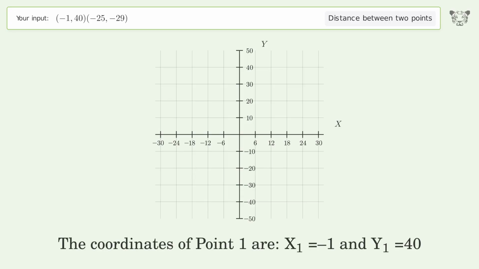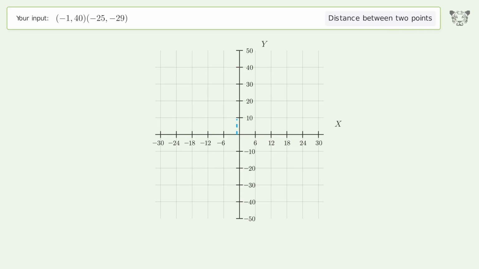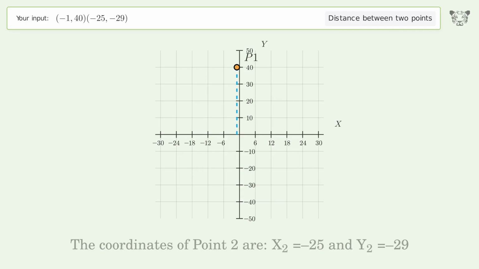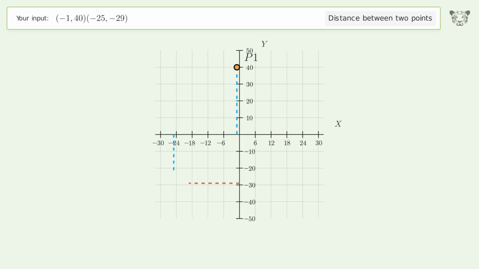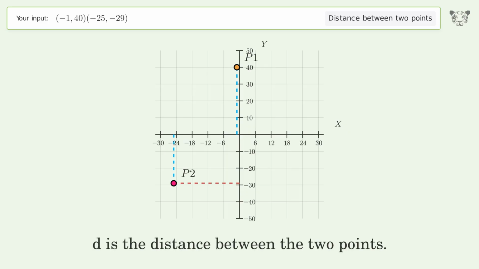The coordinates of point 1 are x1 equals -1 and y1 equals 40. The coordinates of point 2 are x2 equals -25 and y2 equals -29. D is the distance between the 2 points.